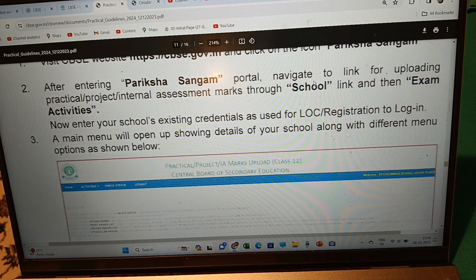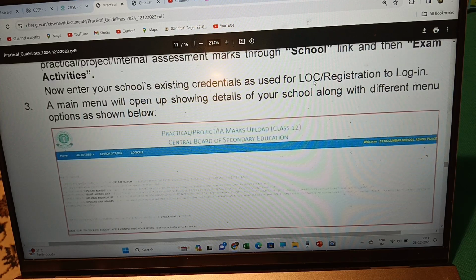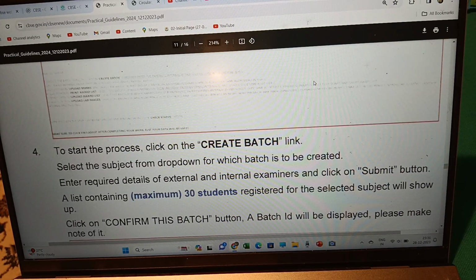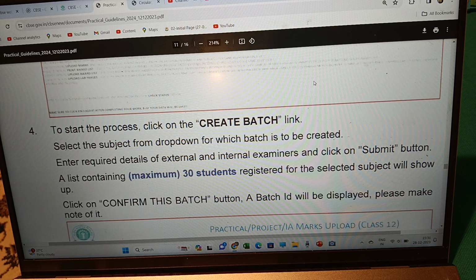Now enter your school's existing credentials, as used for LOC registration, to log in. A main menu will open up showing details of your school along with the different menu options. To start the process, click on the create batch link. Select the subject from the drop down for which the batch is to be created. Enter the required details of external and internal examiners and click on the submit button.